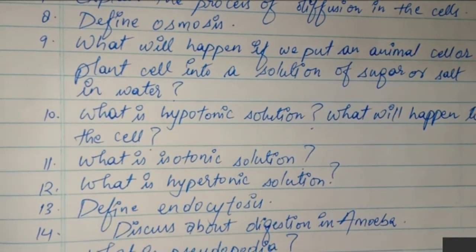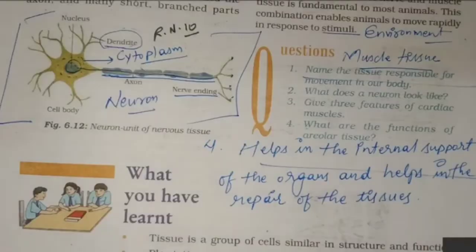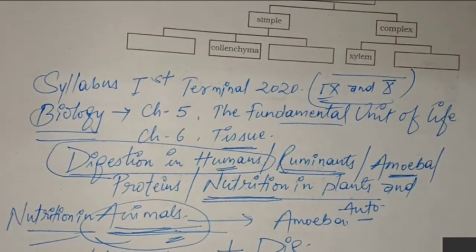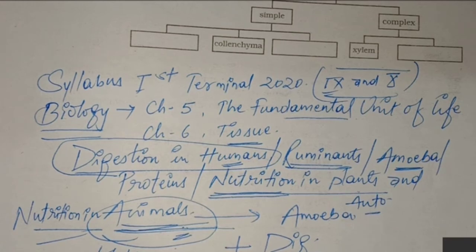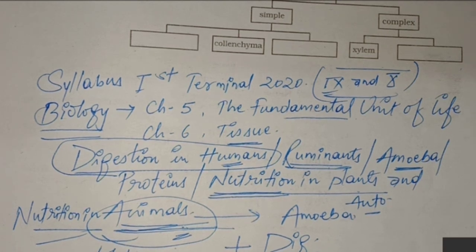Now if anybody wants, I told you that this is what our syllabus is. And if you want to be aware of the topics, I will send you the link regarding one of the apps and how to use it. You will come to know about your syllabus further. I will tell you about that too.